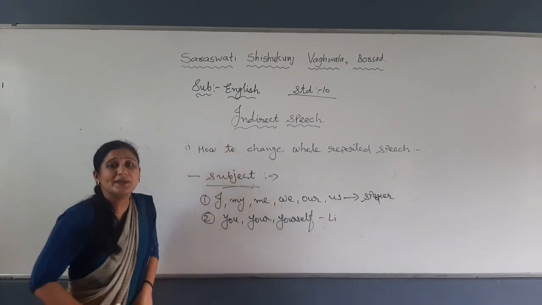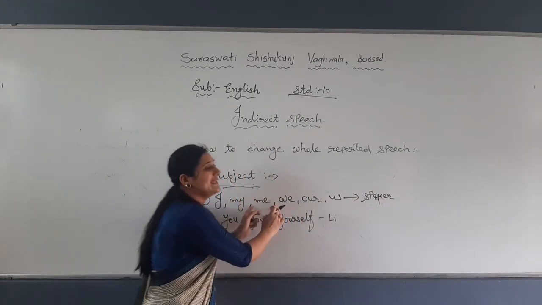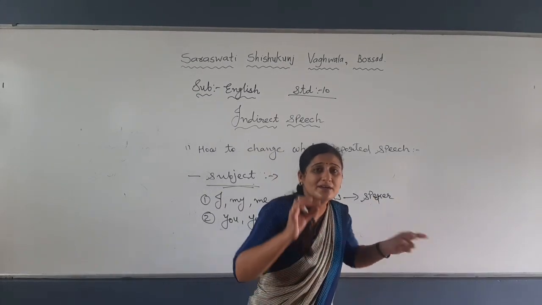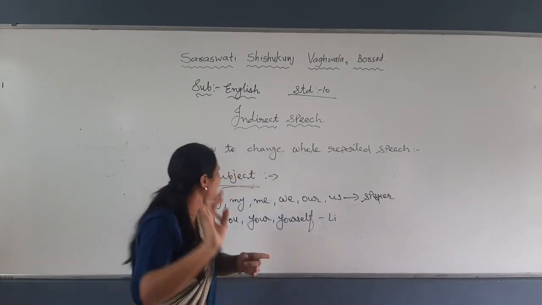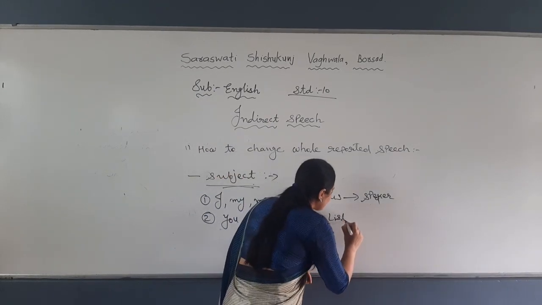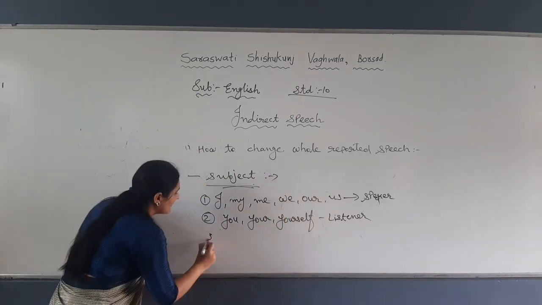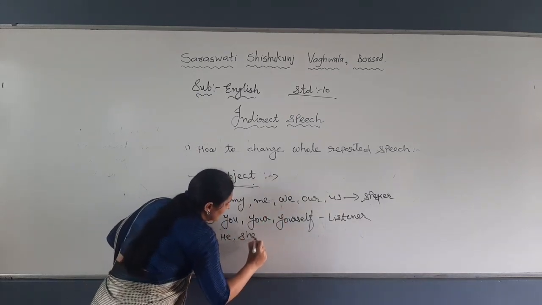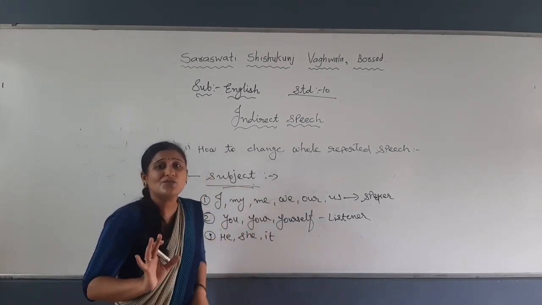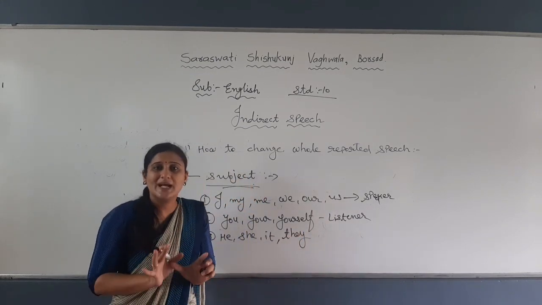First, in reported speech, you will change the subject. How will you change it? If there is I, my, me, myself, we, our, us, ourselves, then change according to the speaker. Who is the speaker? Change according to that. Second, if there is you, yourself, then change according to the listener. Nothing else. Who is the listener? Change accordingly. And third, if there is he, she, it, herself, himself, such kind of words, or they, them, then no need to change that particular word.